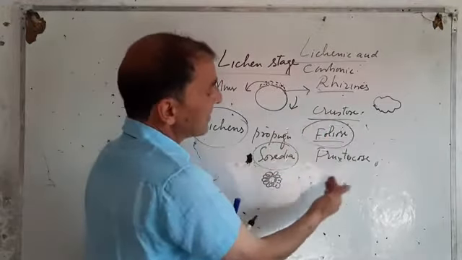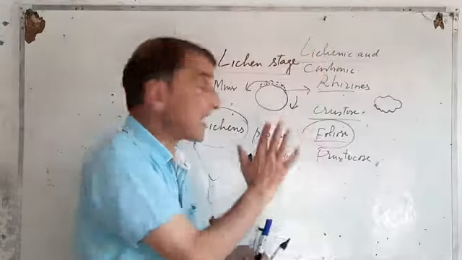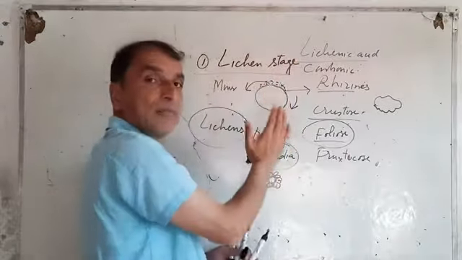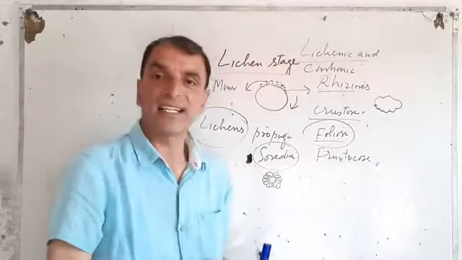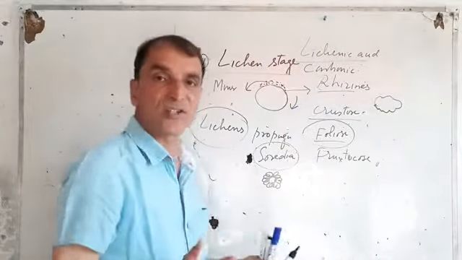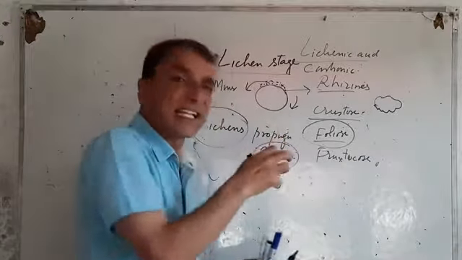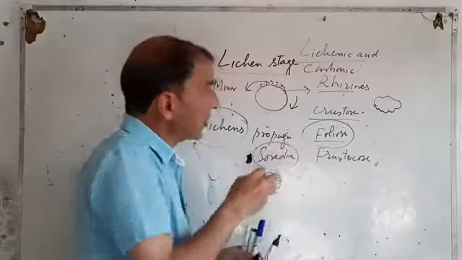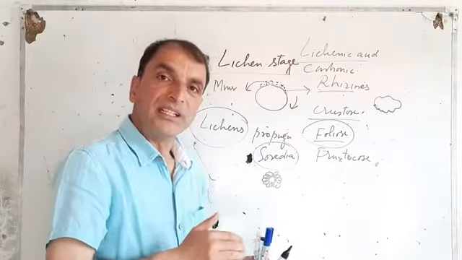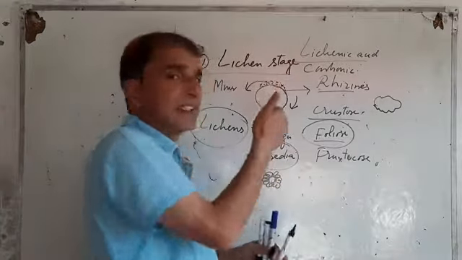Ultimately, foliose lichens are replaced by fruticose lichens. This is another type of lichens. These are a bit standing, right? ये खड़ा रहते हैं, right? These are a bit branched. इनके कुछ branches होते हैं.